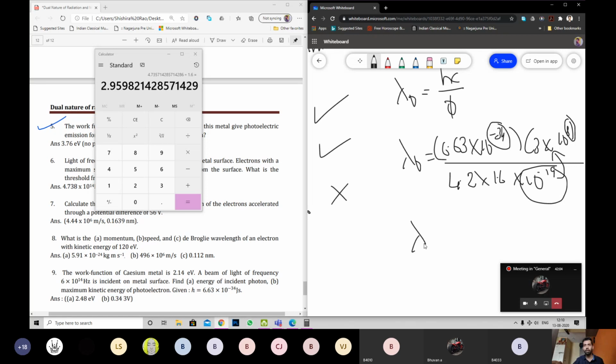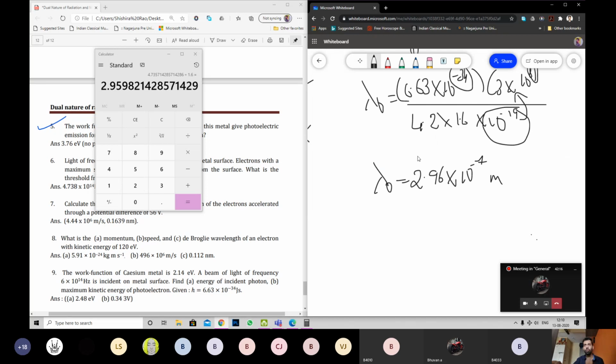Here, I'll take lambda naught equals 2.96 into 10 power minus 7. What's the unit of lambda? Meter. Now continuing on, I'll just shift these 2 points to the right side. So this value rises by 2, 10 power minus 9 it will become. I'll have lambda naught equals 296. If that is 10 power minus 9 meter, what do I call it? Nanometer. This is the maximum wavelength. Above this, there is no photo emission.